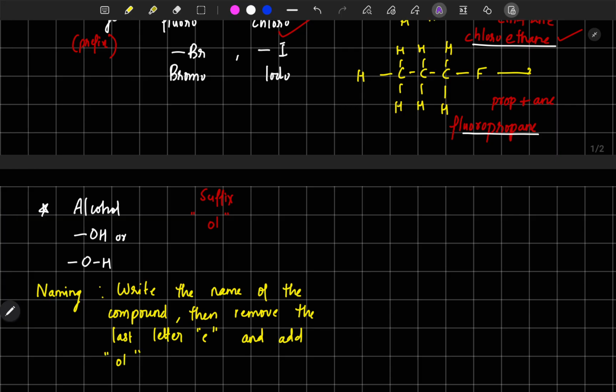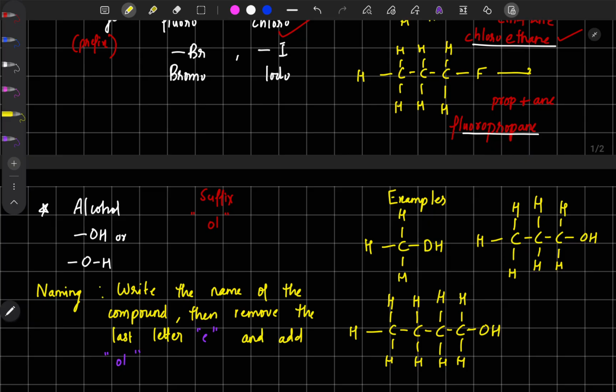We need to change the last letter E and add OL. So we can do some examples, then we will easily understand this. Some examples I will write. These are some of the examples that I have written. So pause this video and try to find out the name of the compound. Then I will give the solution.